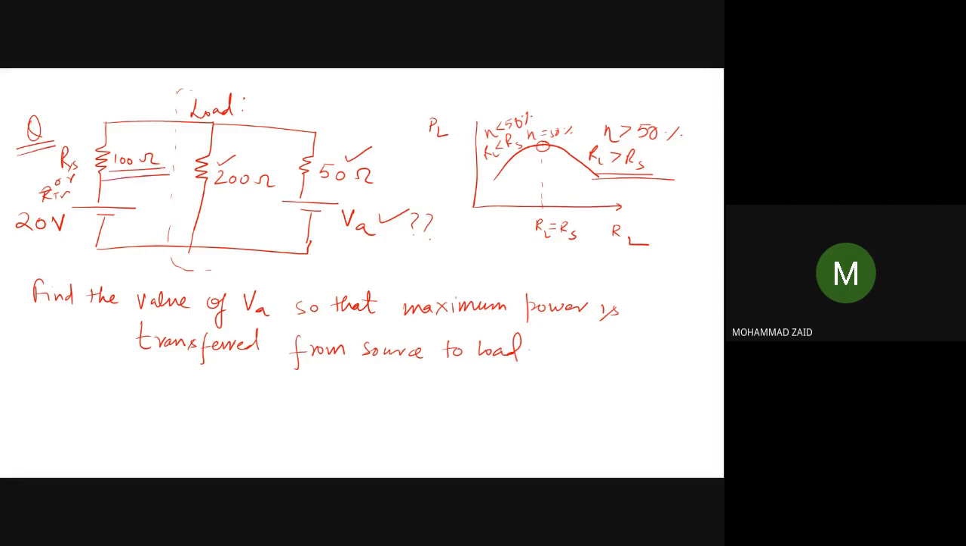Now the question here is, what is the value of this combined resistance, 200 ohm and 50 ohm plus this source, and we have to find the value of VA so that maximum power is transferred from source side. So you can say this is source side, and from here where I have drawn the dotted line, this is the load side. So how to solve this problem? Any idea? We have to find the value of VA. How to find this value of VA?